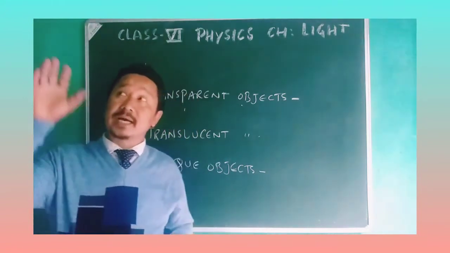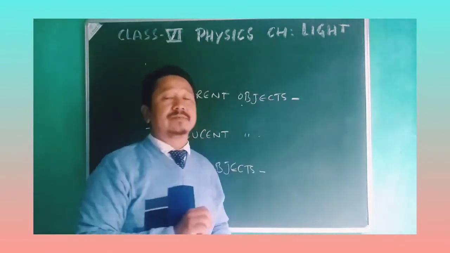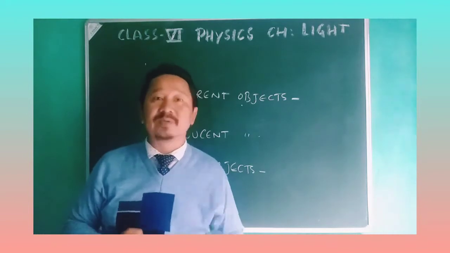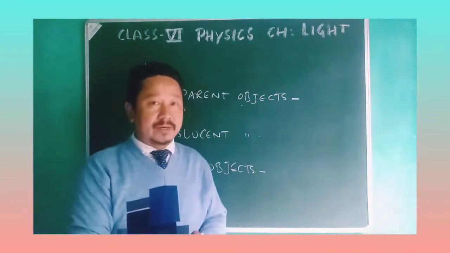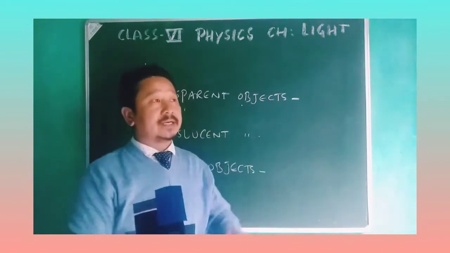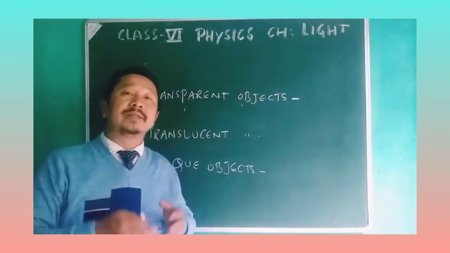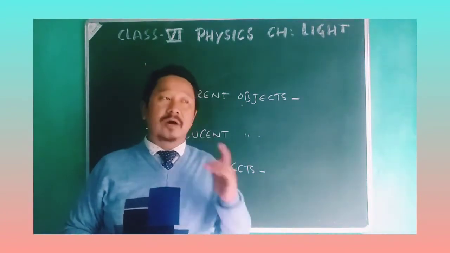How it happens is that light comes and interacts with that object and takes the image of that object into your eyes. Then the image in your eyes is formed. Then it is seen. So unless there is light, things cannot be seen. That means it is possible when there is an interaction between the light and the objects that you are looking at.